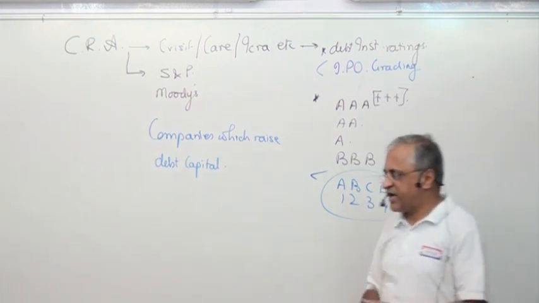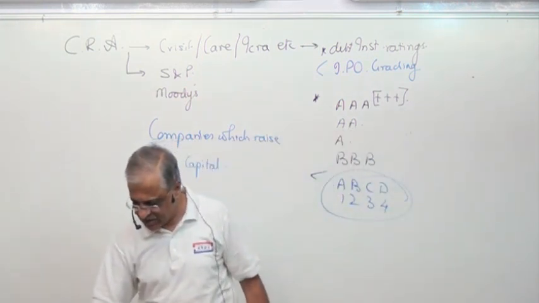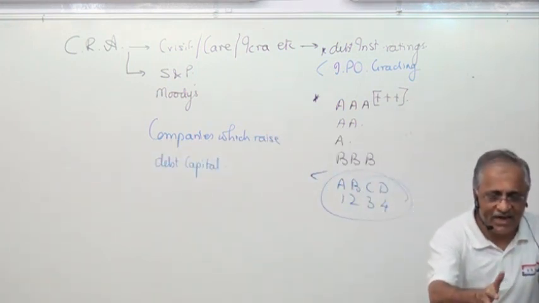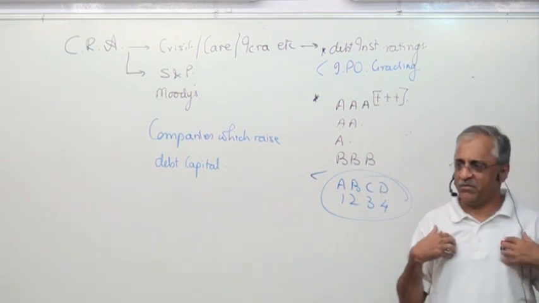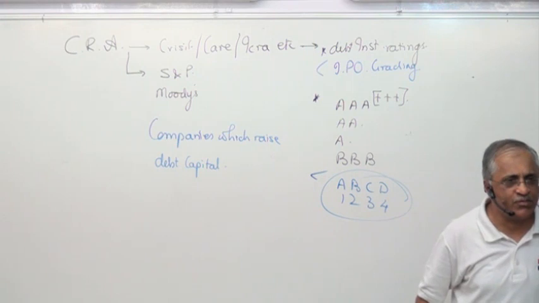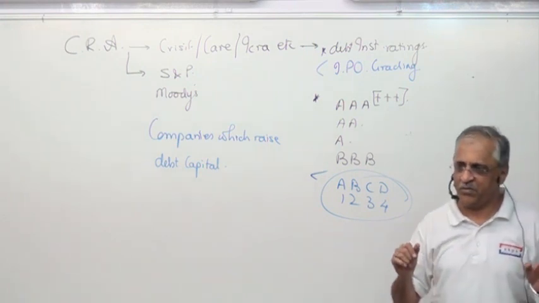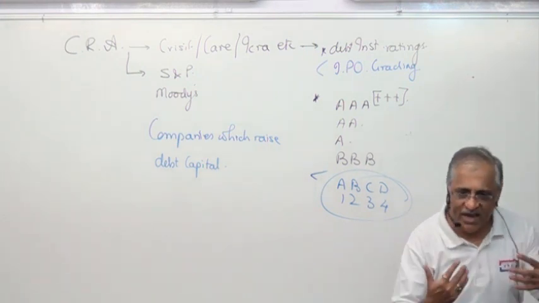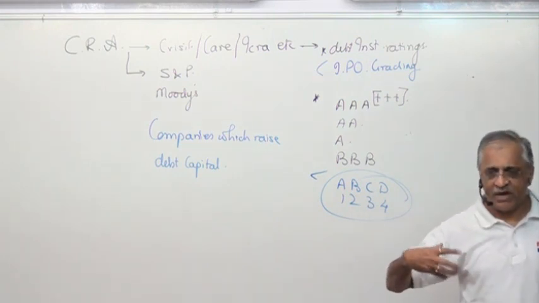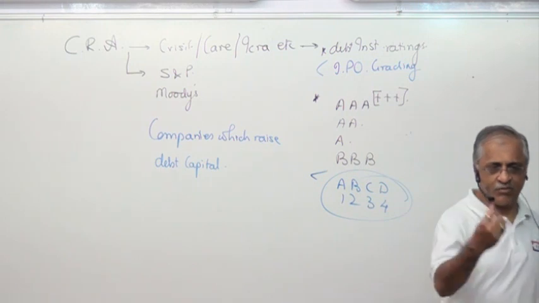And how does a credit rating agency work? One by one we'll check this. A company applies to me and says I want a credit rating. It says I'm going ahead with a debenture issue. So we make an agreement, then I make a team of my staff and send it to them.